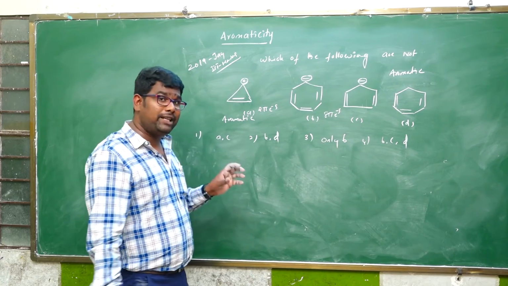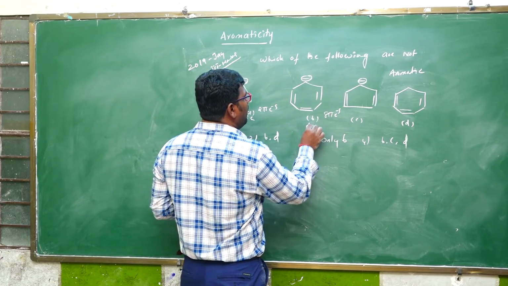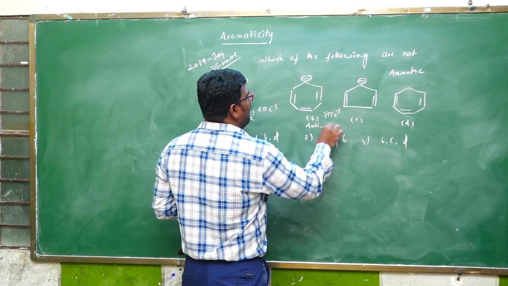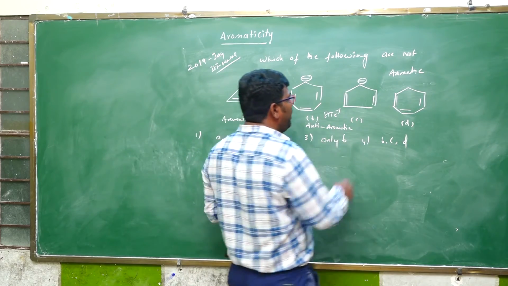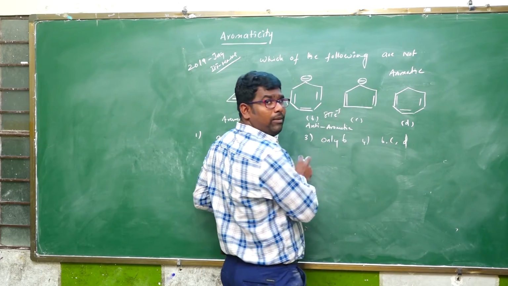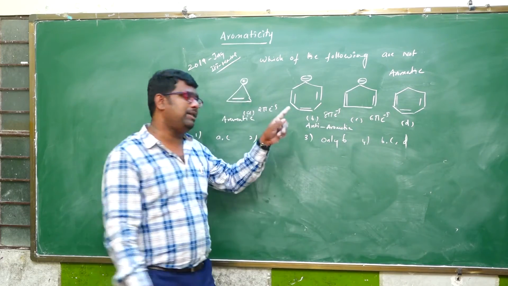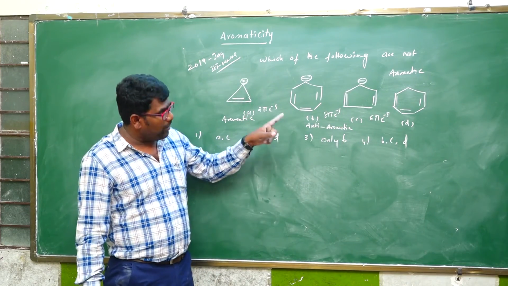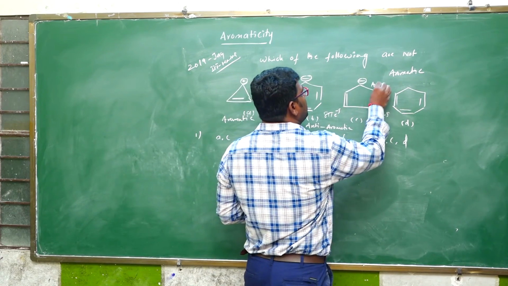An 8 pi electron system means it obeys the 4n system, therefore anti-aromatic. The second one is anti-aromatic, means B is anti-aromatic. And next, the third one is 2 double bonds plus 1 negative charge means a 6 pi electron system. It obeys Huckel rule, complete conjugation, cyclic, planar, therefore this is aromatic.